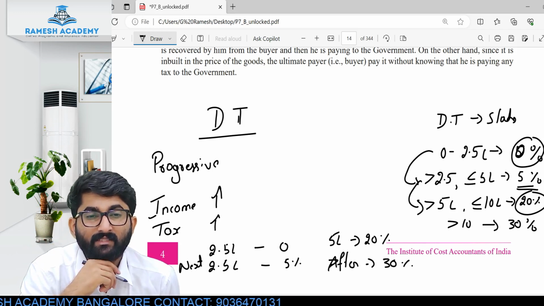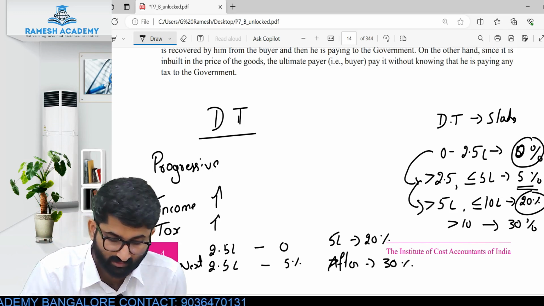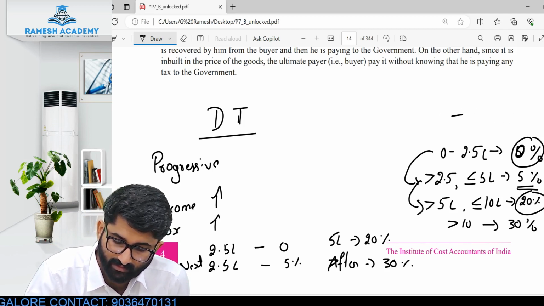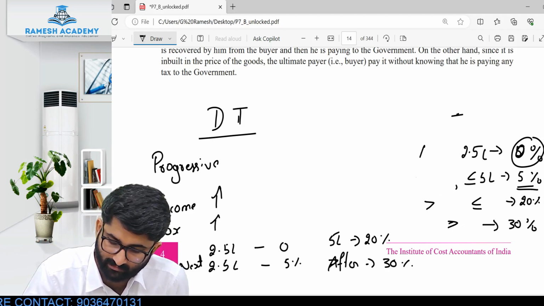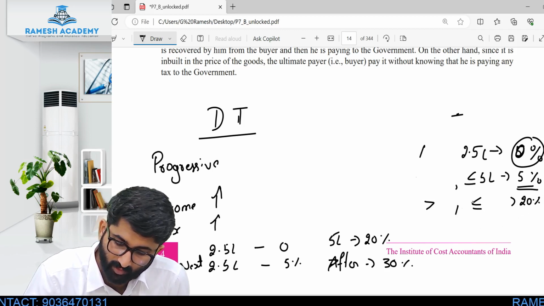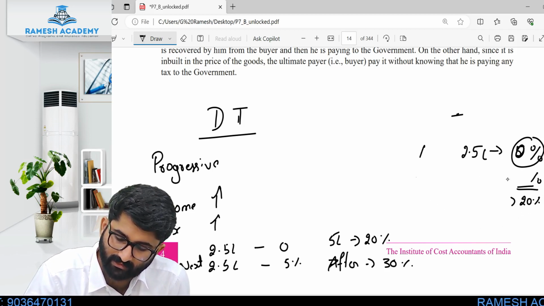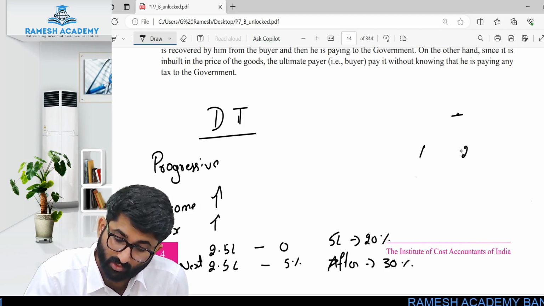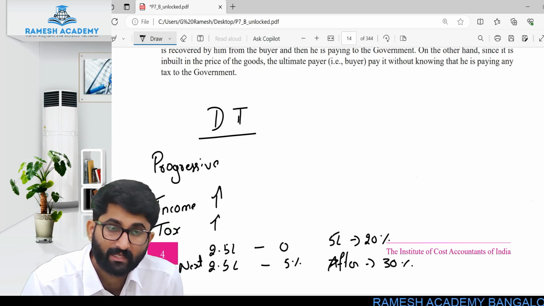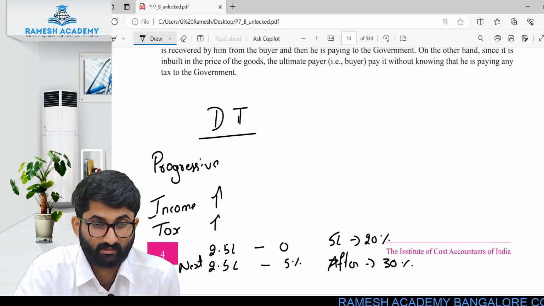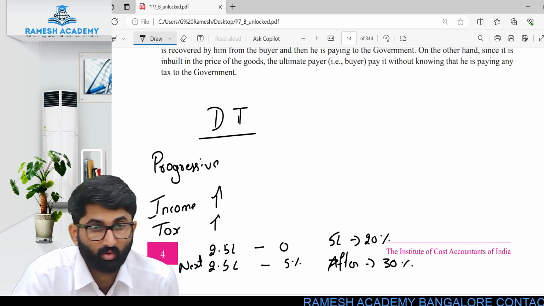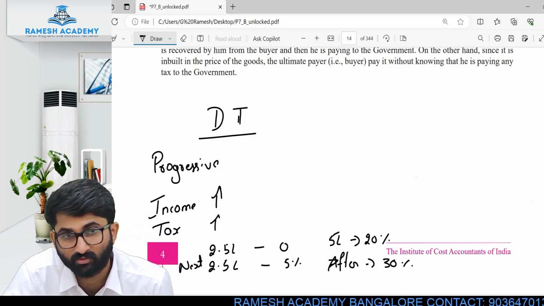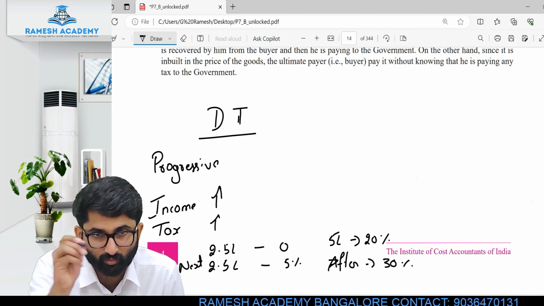Now, what is regressive taxation? So this is DT, progressive taxation. Now we have to discuss regressive taxation. What is regressive taxation? Very easy one. Whatever your income is, no matter whether you are rich or poor, whether you are from a backward caste or forward caste, general category, OBC category, special category, minority, Muslim, Hindu, Christian, doesn't matter, you have to pay that.